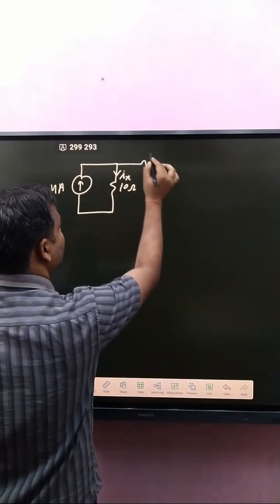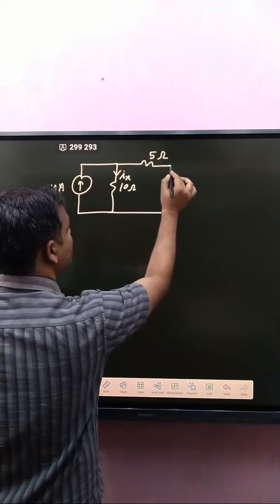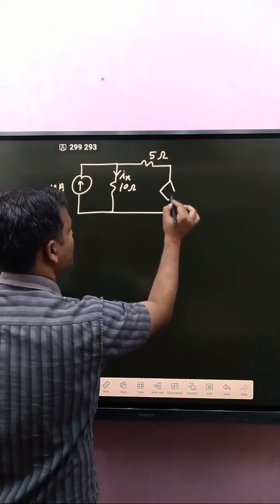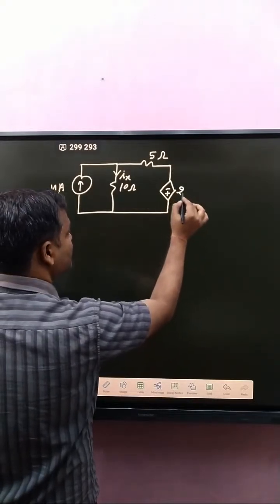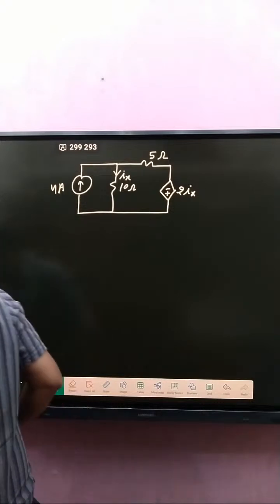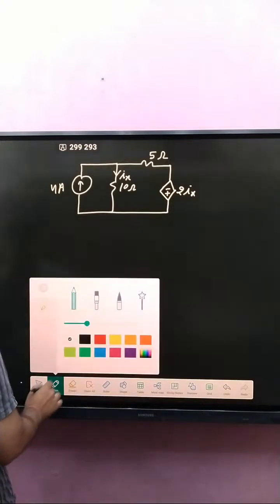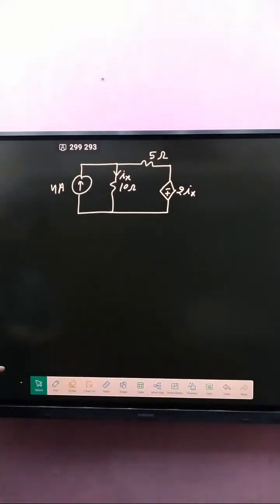And that one is 5 ohm. Here minus, here plus. That is 2 Ix. Okay. Our motto, determine Ix with the help of source transformation.